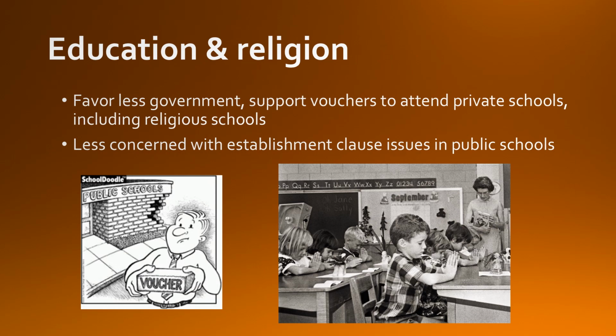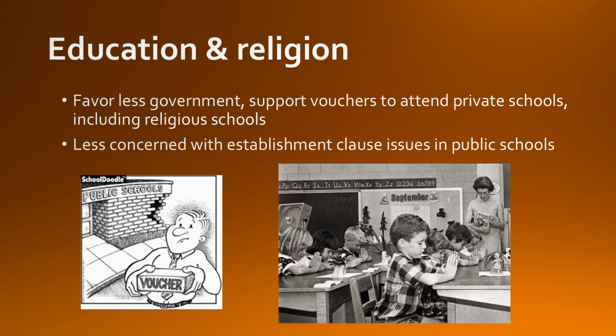On the issue of education and religion, when it comes to education, conservatives don't oppose public schools per se, but they aren't necessarily as thrilled with public schools or as big supporters as liberals are. So they typically favor less government involvement in education and more choice. So things like vouchers. A voucher is essentially a coupon that allows a person, a family, to take the money that would have been spent for that student in a public school, and they can take that money and use it to pay tuition to attend a private school.